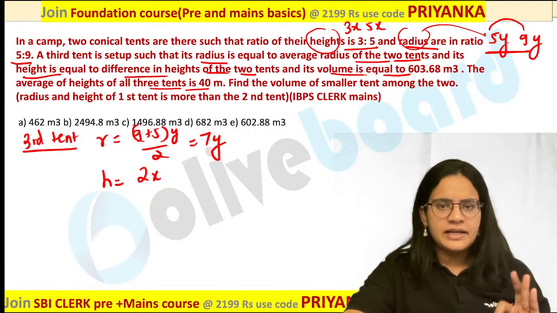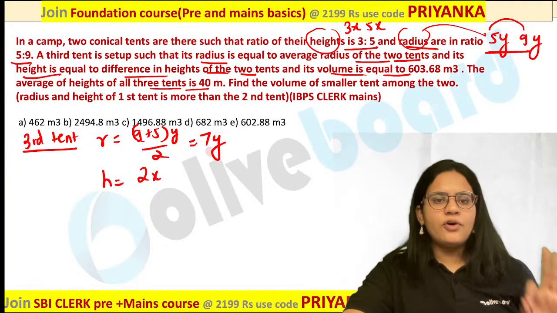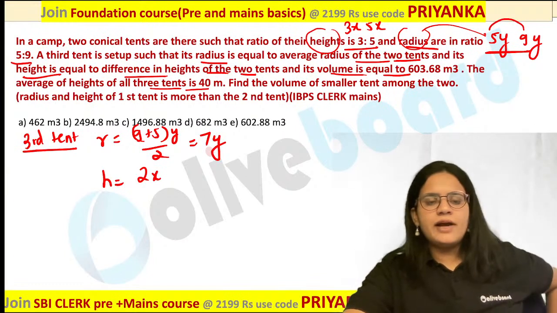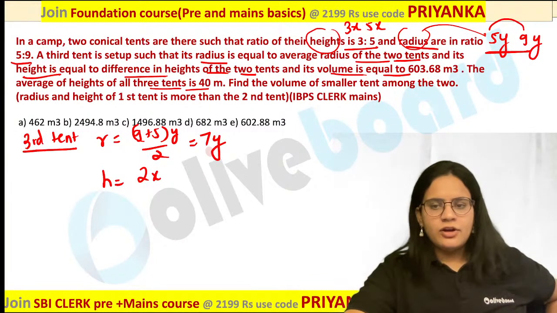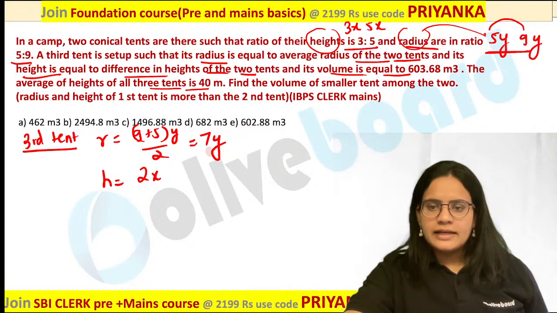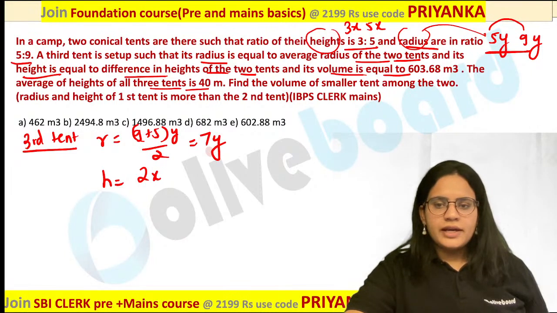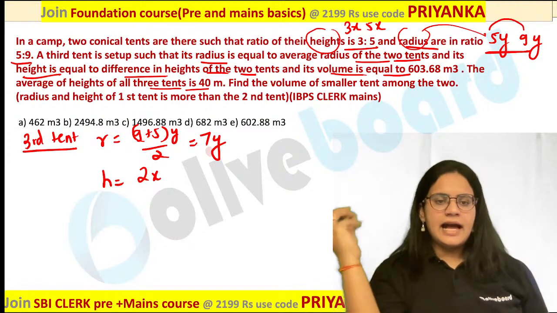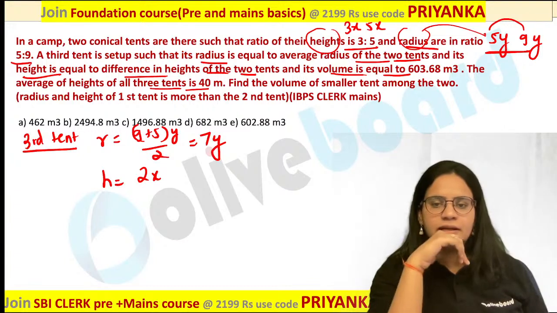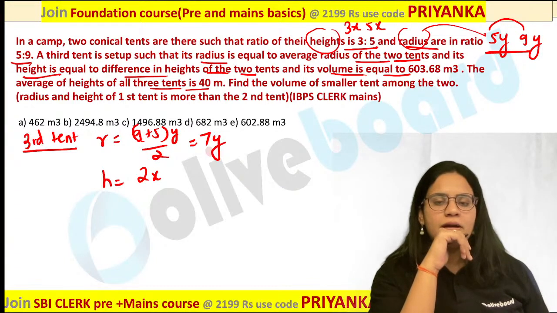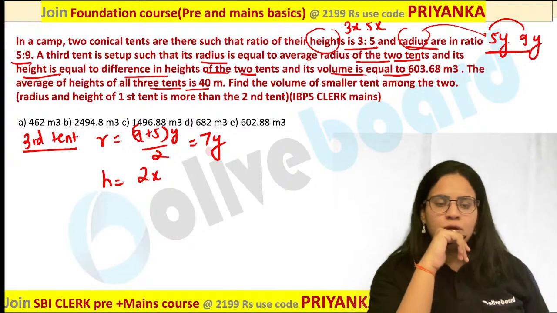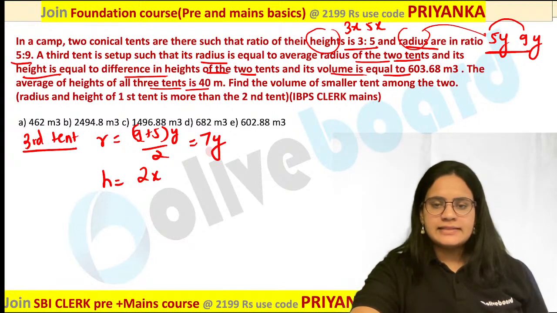You have a statement given here as average height of all the three tents is 40 meter. Can any one of you tell me what would be the value of x using this statement? Any one of you? Okay, can you try this one? You have to simply calculate the average height which is given as 40 meter. Vineet is saying 4 over here. Yes, x value is 4, that is what is said by Vineet. What about others?